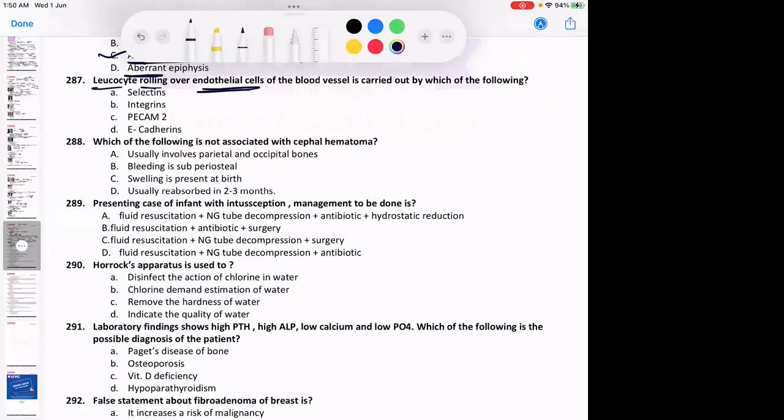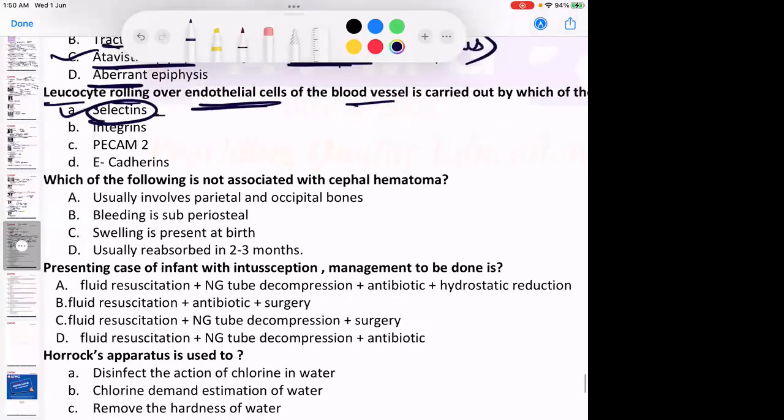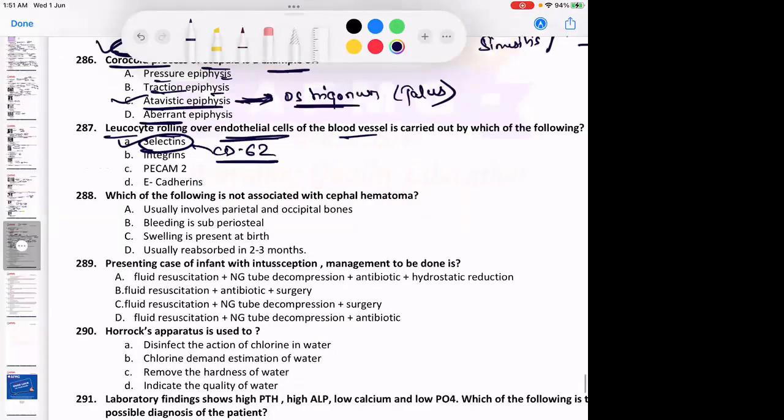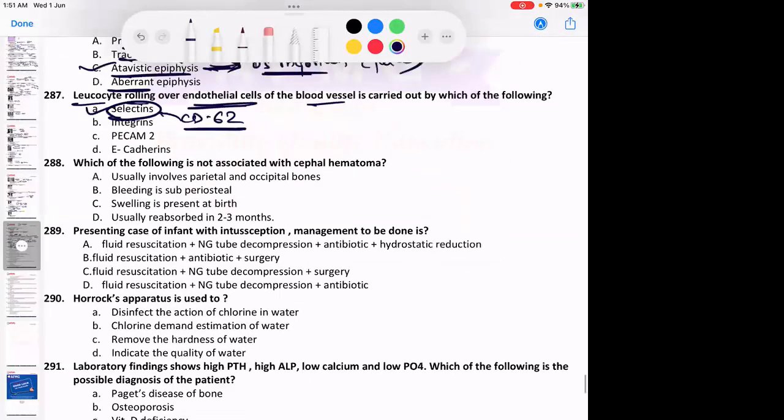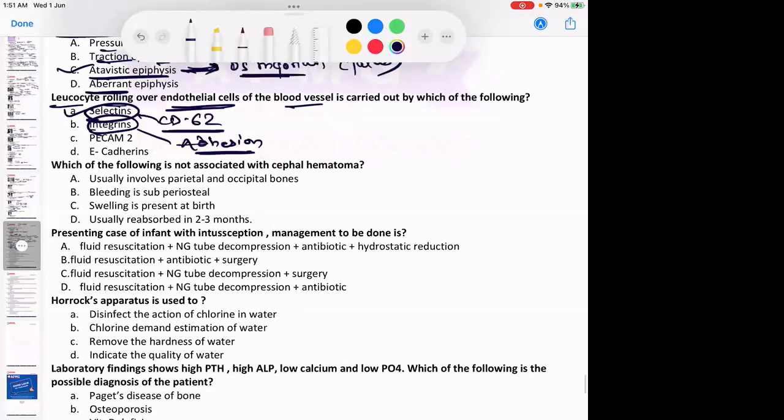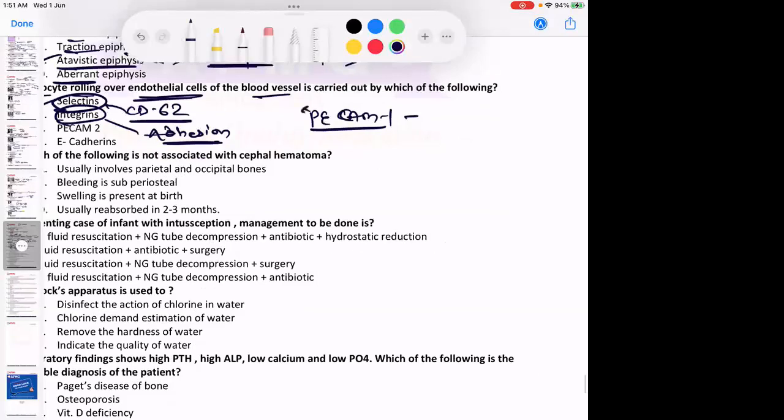Leukocyte rolling over endothelial cells of the blood vessel is carried out by which of the following molecules? Rolling is definitely a feature of only selectins, and those are remembered by the marker CD62. Remember, the CD marker of selectins is CD62. They are responsible for rolling of leukocytes over the endothelial cells, whereas integrins are responsible mainly for adhesion. And PECAM1 is CD31.